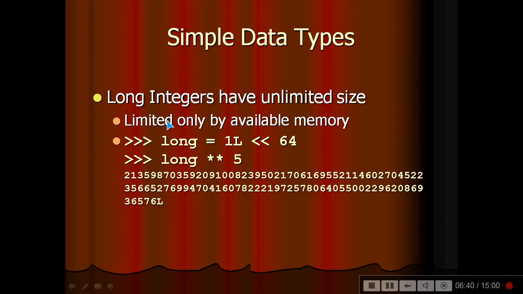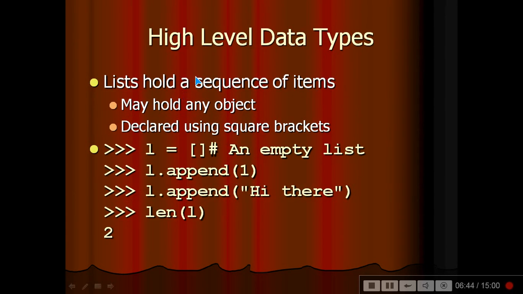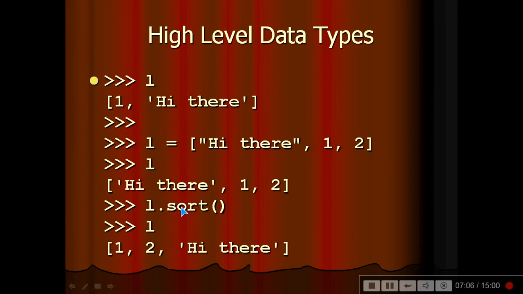And then high level data types. Lists hold a sequence of items, and may hold any object, declared using square brackets. These are the square brackets. So we can append to this list through this, and we can also compute the length of the list. This is how a high level data type works: 1, comma, these are two values, and we can assign it and again print it. So assignment is also possible. Sorting is also possible. See, these are sorted.